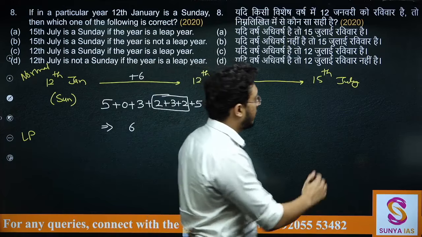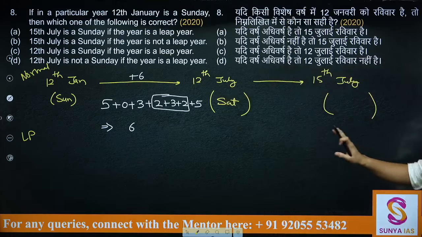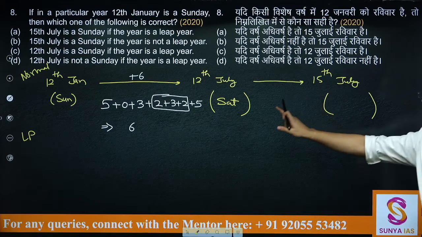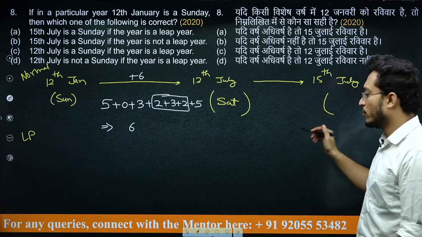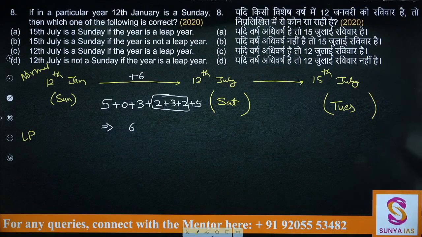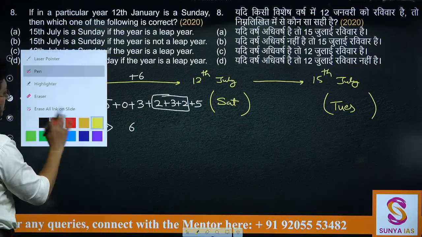And same way, if you are going till 15th, that means 3 more days from here. If 3 more days from here, that means you will get Saturday के बाद 3 और दिन, you will get Tuesday here. So 15th of July should be a Tuesday, given that all of these conditions are met here. Then what if it is a leap year? What change will be there?